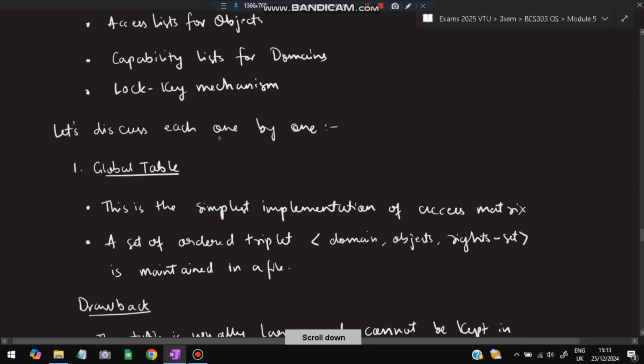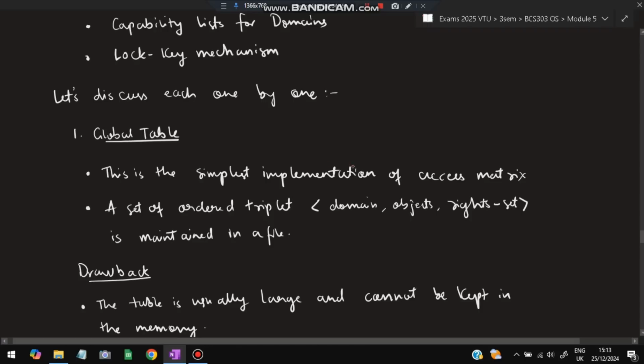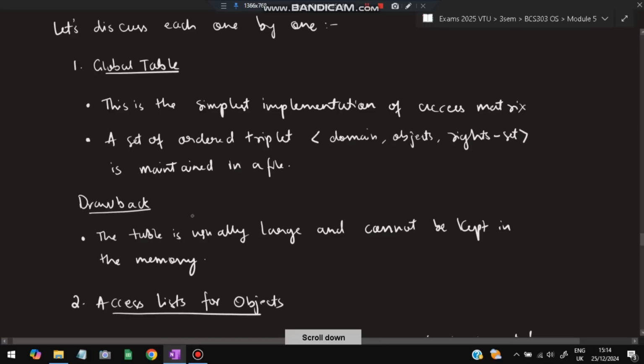Let's understand the first one, which is global table. In global table, what happens? It is the simplest implementation of the access matrix. A set of ordered triplets, domain, object and rights set, is maintained in a file. So imagine there is a file here. In that file, in which domain what objects can do what, that triplet is stored. And the second line will store the second triplet, then the third, the fourth, and so on. What is the drawback? The table is usually large and cannot be kept in memory.